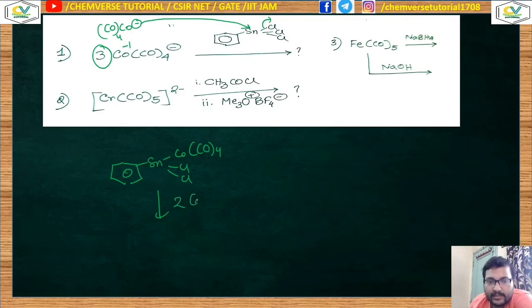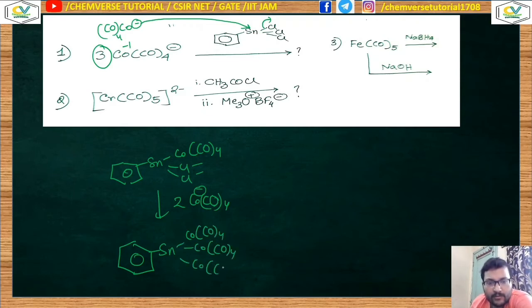So you can think that 2 more metal carbonylates will substitute these 2 chlorides. So you will get a product like this, with Co(CO)4, Co(CO)4, Co(CO)4. So this will be your product. Okay, so for the first one, this is what you are getting.